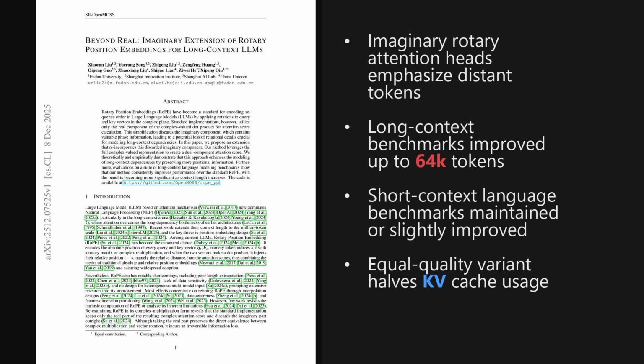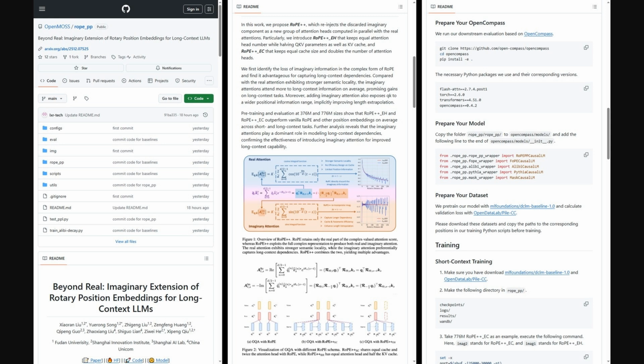And as we will see later, the implications for scaling models to much longer context without extra memory are quite significant. Also, the authors shared a GitHub repo for RoPE++. Inside, you will find the core Python implementation, configs, and DeepSpeed training scripts for both short and long context runs, plus OpenCompass evaluation configs, perplexity testing on Wikitext and Lambda, and scripts for baseline comparisons and their noise experiments on long context attention.